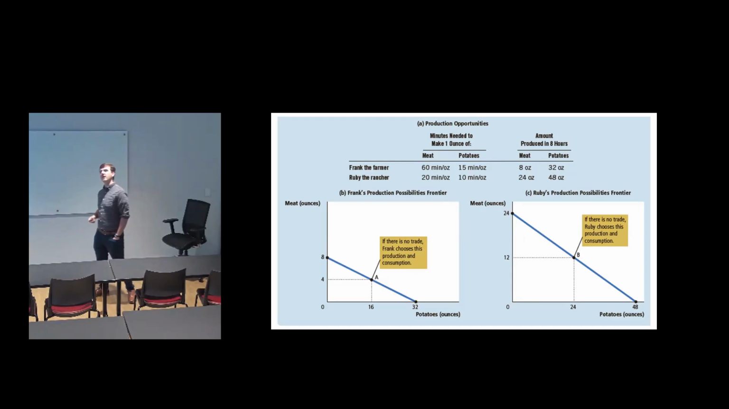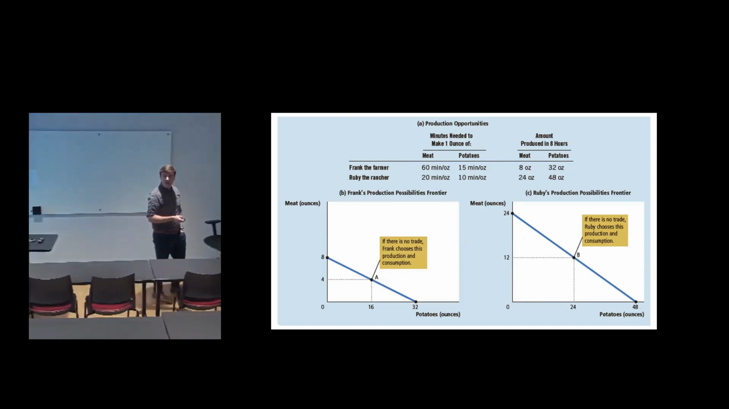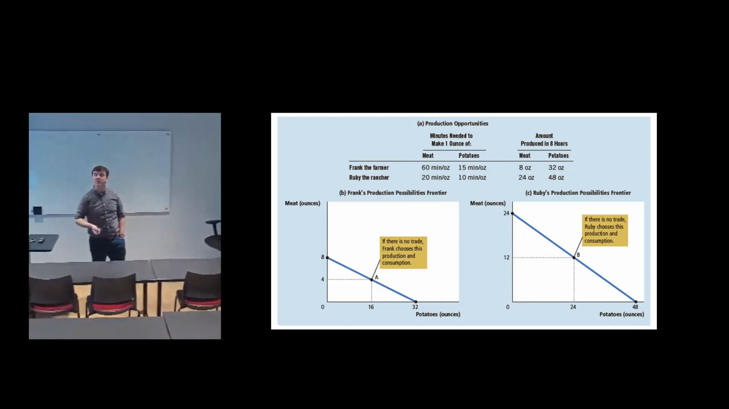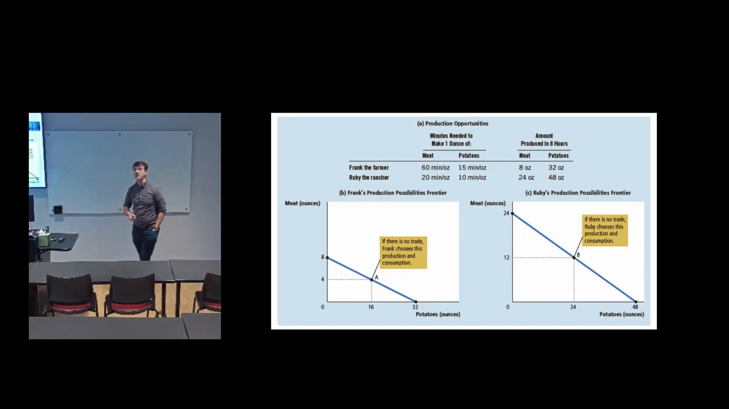So we've got here Frank the farmer and Ruby the rancher. Frank produces meat and potatoes, and Ruby produces meat and potatoes. And we see their production possibilities frontiers for the production of both of these goods right here. Remember that a PPF, a production possibilities frontier, shows all possible combinations of two goods that an economy, or in this case, an individual producer, can produce.